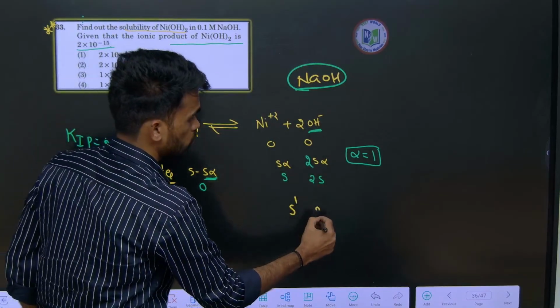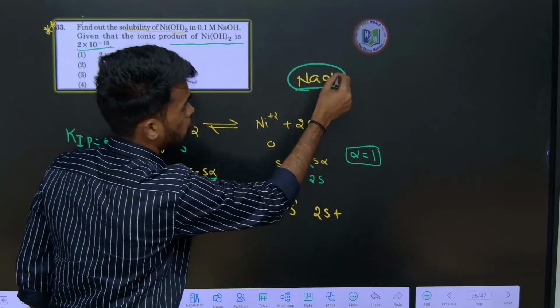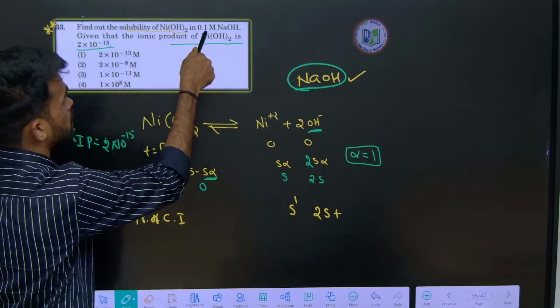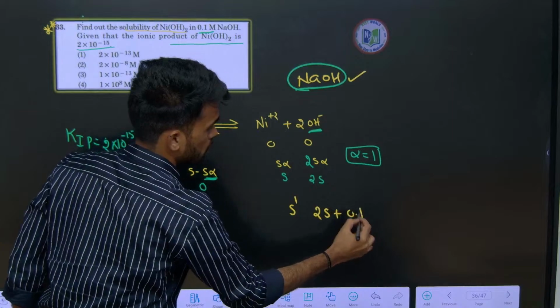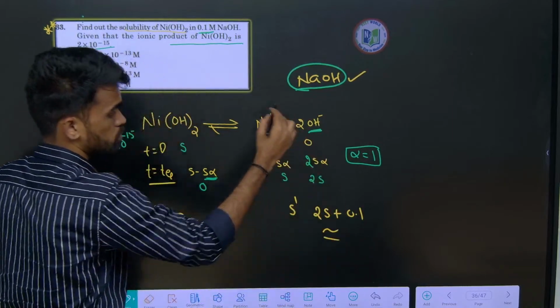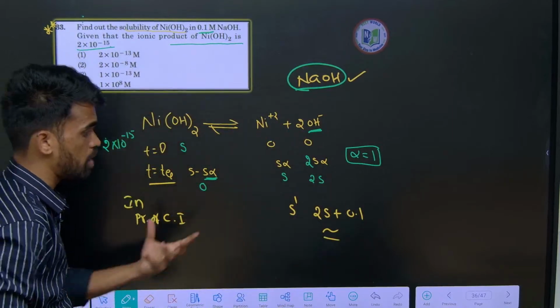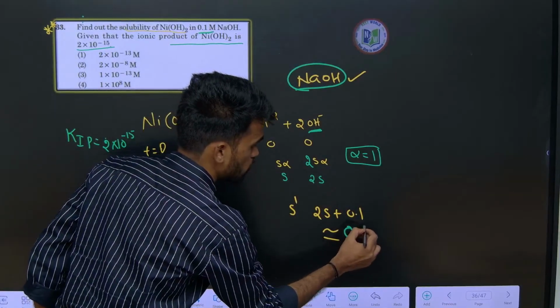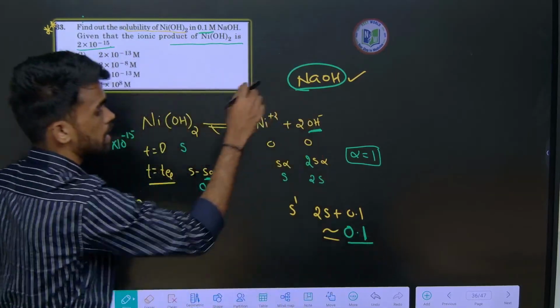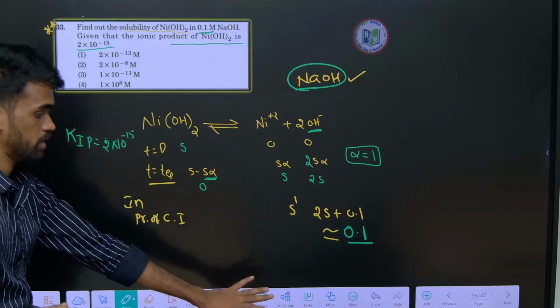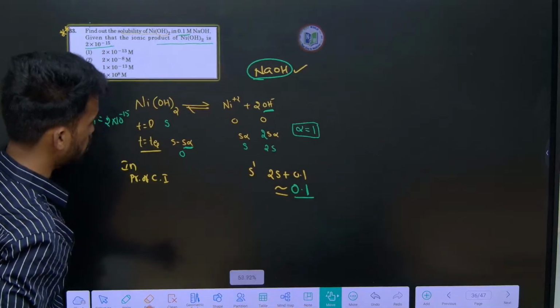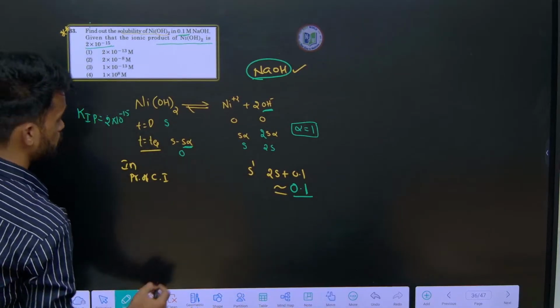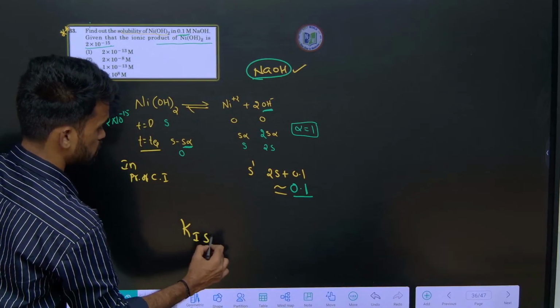Therefore the change in solubility is, let us say, S dash here, and the concentration of OH- will be 2S dash plus how much concentration of NaOH we are adding? This is 0.1. The total concentration of OH- in the solution is almost equal to the concentration of OH- ion from the strong electrolyte only. Like this we can write. Okay, now write this KIP equation.